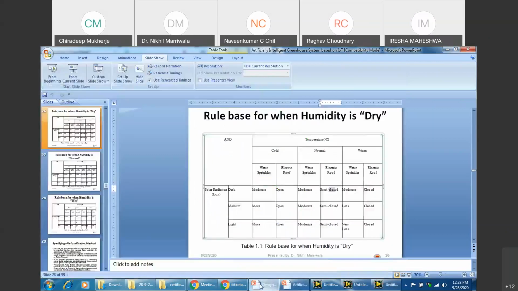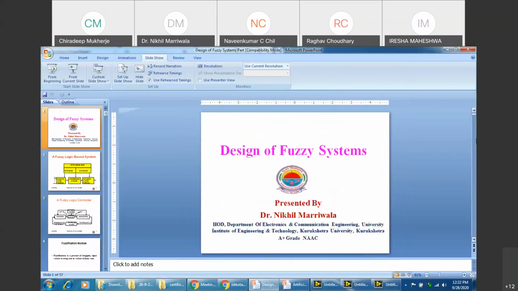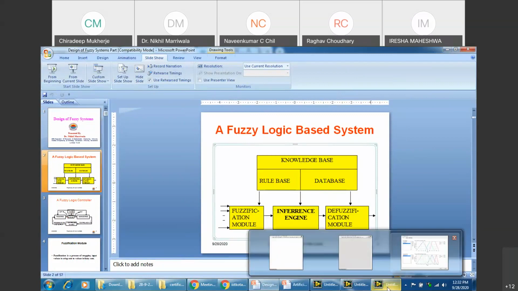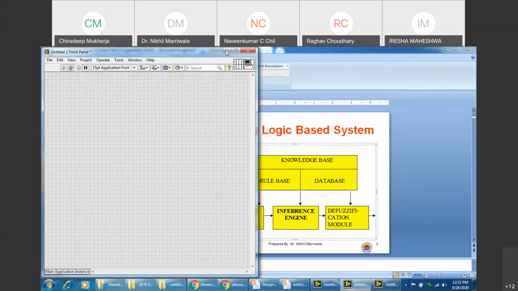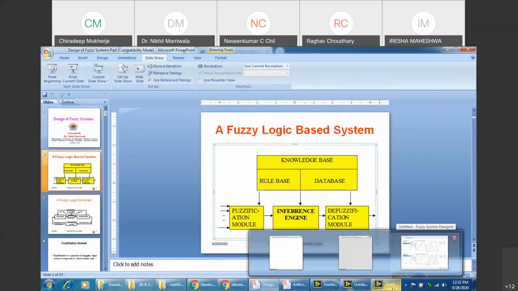If you remember the slide that I showed you in the very first place: knowledge base, rule base and database, there are three things involved. How do you understand what I was trying to say by this? We have a knowledge base, a rule base, and a database. You can take the information from any of the three.